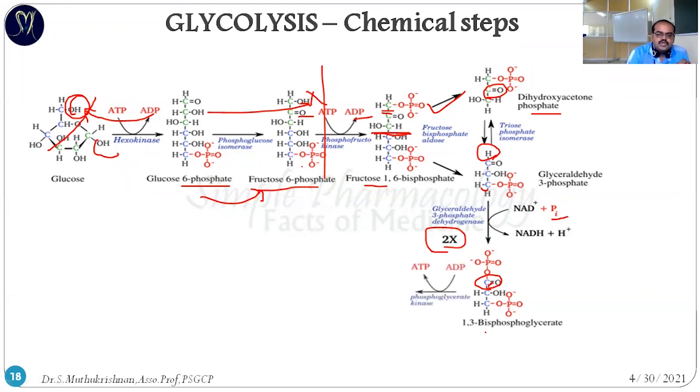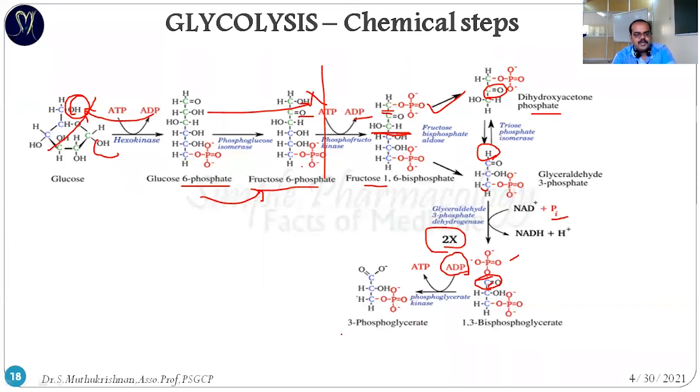So here the exact energy is generated, because it's going to release one phosphate group. That phosphate group is useful for the generation of ATP from ADP. The enzyme responsible for this reaction is phosphoglycerate kinase. So 1,3 biphosphoglycerate is converted into 3 phosphoglycerate. Nothing but the first position phosphate group has been donated for energy rich compound production.